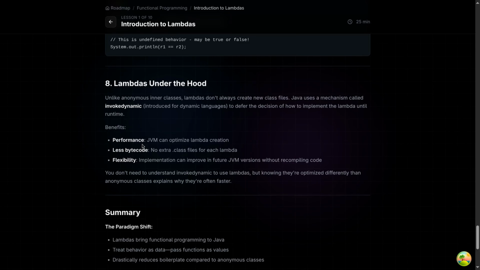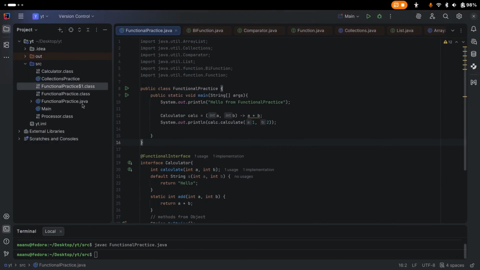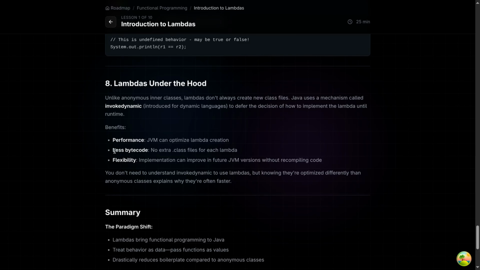Basically, inside this class, FunctionalPractice.class, our compiler packages our lambda code into one private and static method. We can say a synthetic static method. And then at runtime, our JVM uses that mechanism, the LambdaMetafactory, to dynamically generate one lightweight implementation class, and that will be in memory. So less bytecode, no extra .class file for each lambda.